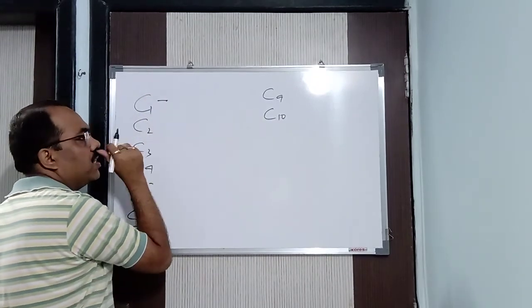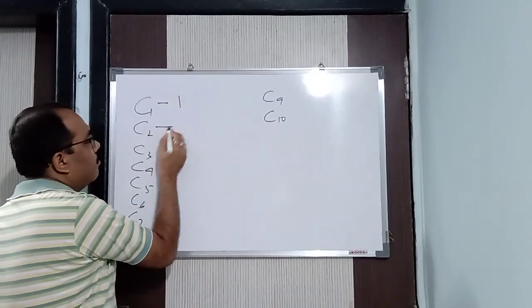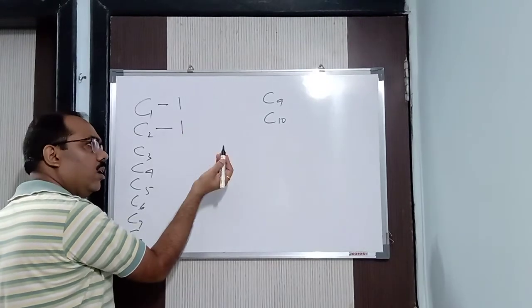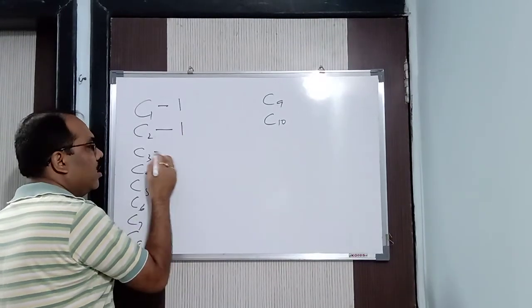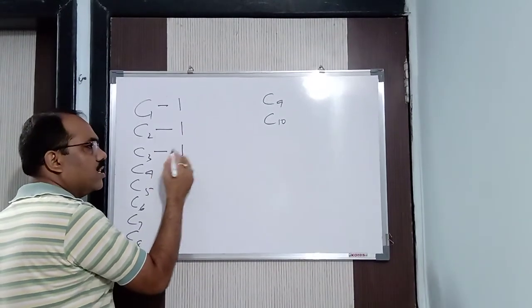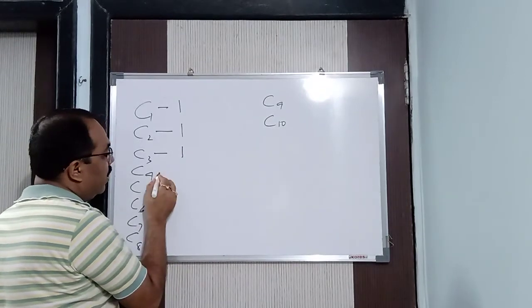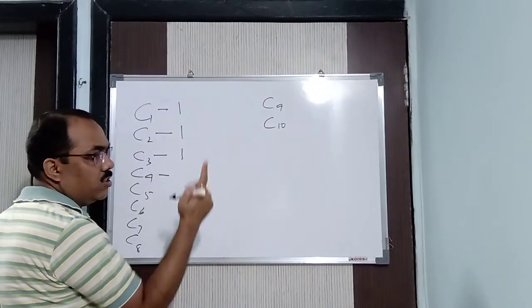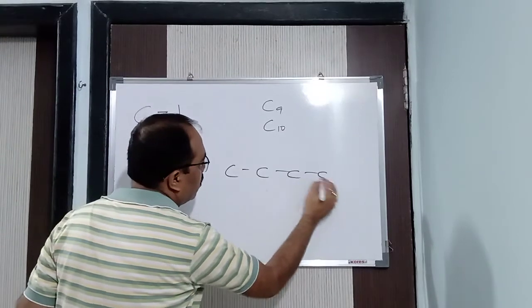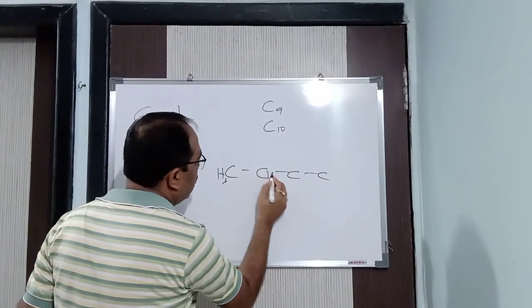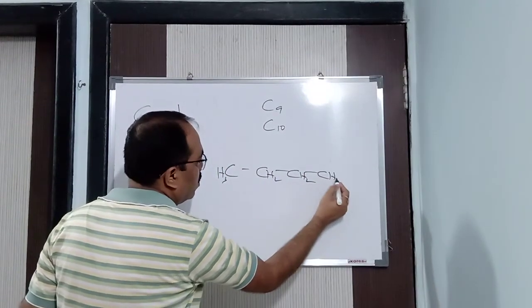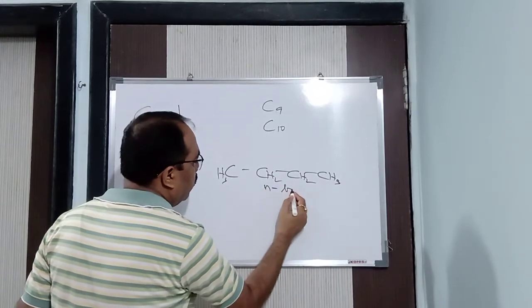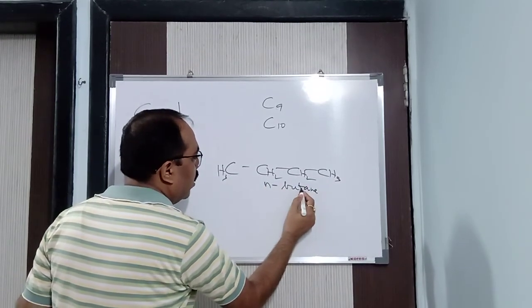So methane will have how many chain isomers? One only, CH4. Ethane? One only, CH3 single bond CH3. Propane? One only, CH3 CH2 CH3. Similarly, butane, you write it and you will see 2 isomers. This is CH3, CH2, CH2, CH3. What is that? It is n-butane.